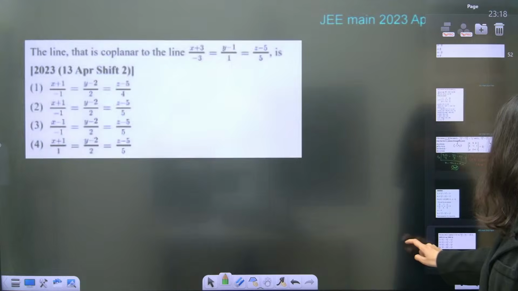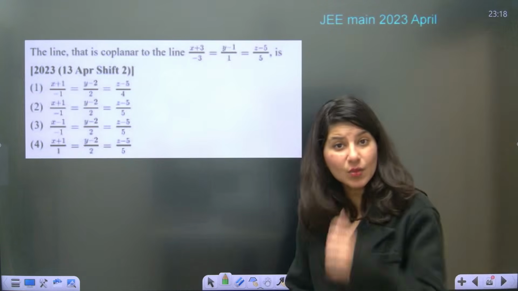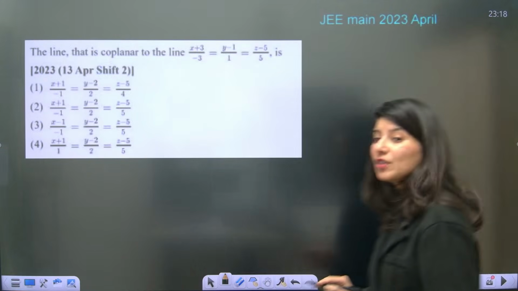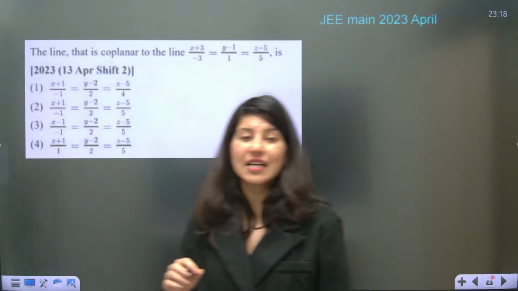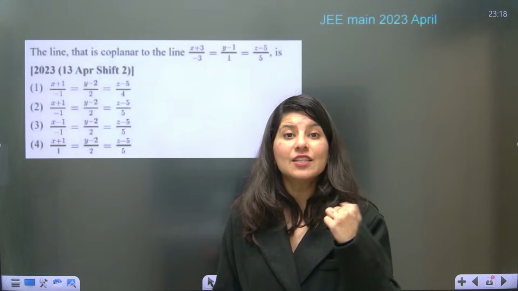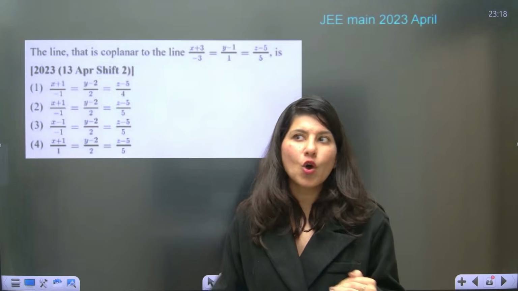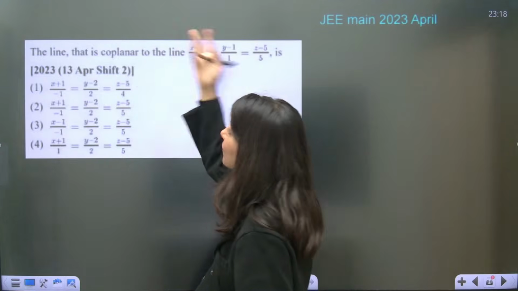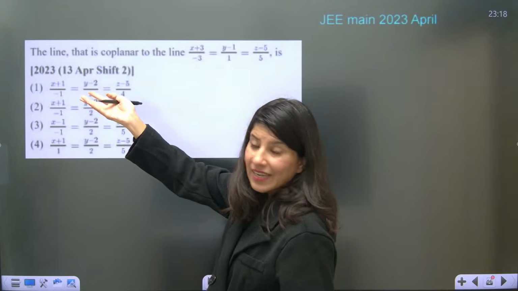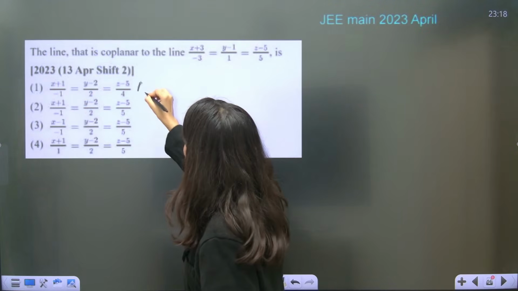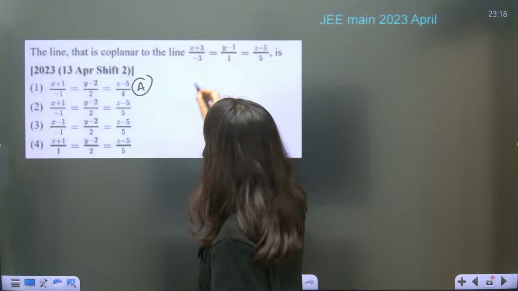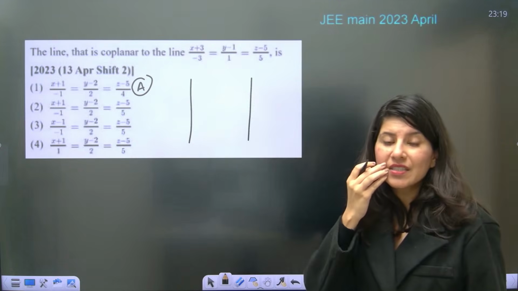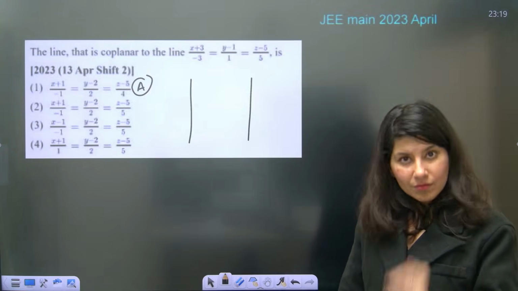This is the condition for coplanar lines. Again, another question of coplanar lines, but this question is all about checking from the options. The concept is very basic, but the checking part might take a little longer because one by one you have to check the options. This line is coplanar with which line? So you have to check option A with this line. Again, you have to form the determinant and check whether the determinant becomes 0. If not 0, move on.